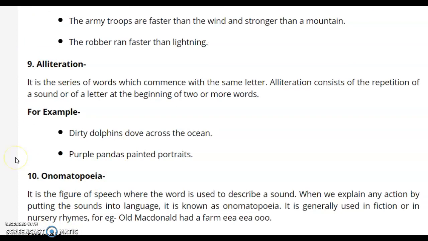Alliteration. It is a series of words which commence with the same letter. Alliteration consists of the repetition of a sound or of a letter at the beginning of two or more words. Dirty dolphins dove across the ocean. Purple pandas painted portraits. You can see D, D, D and P, P, P. This is known as alliteration.